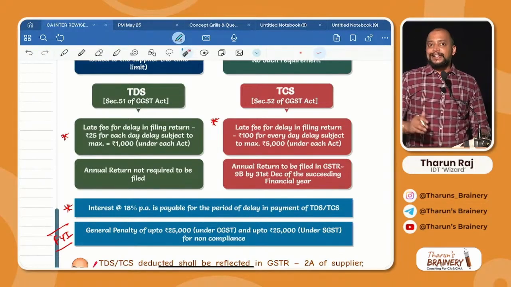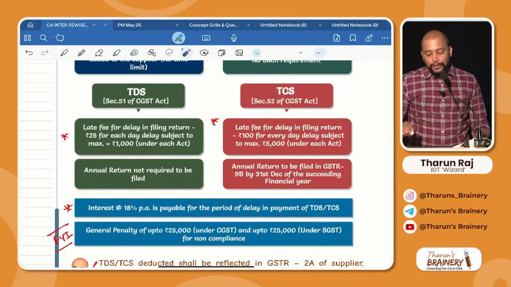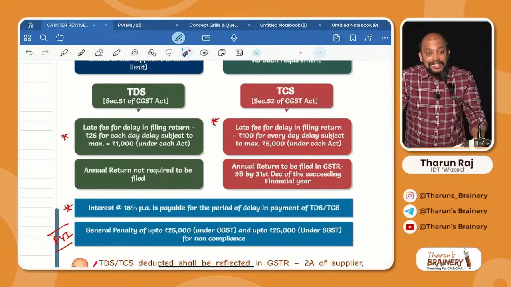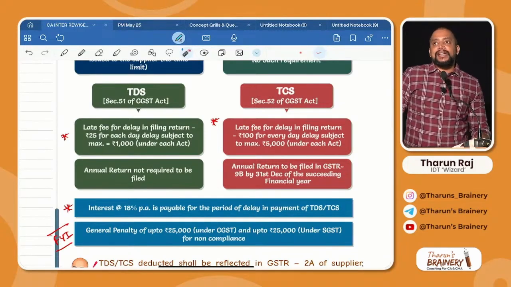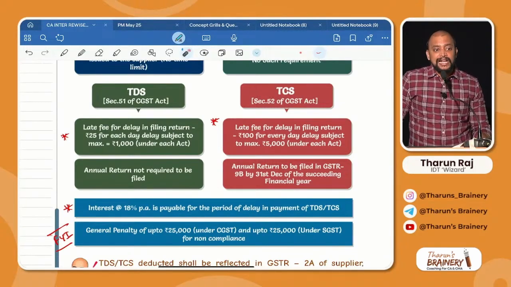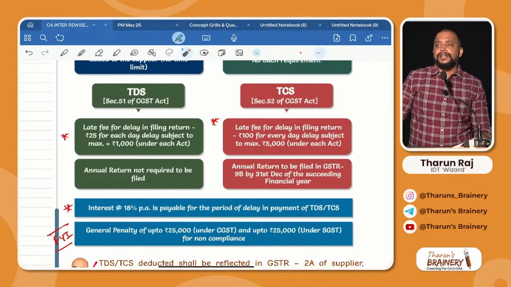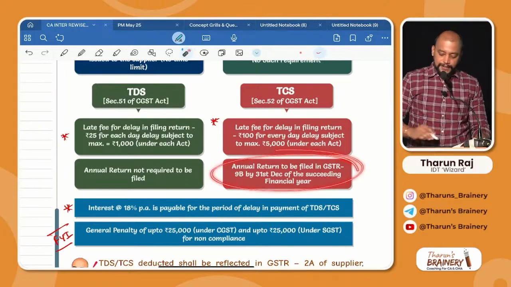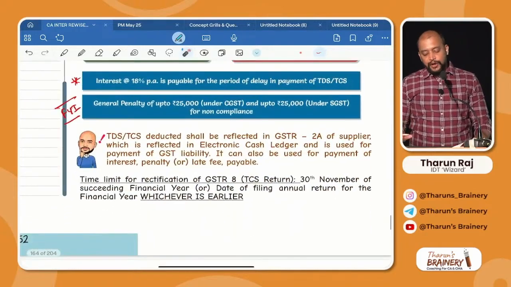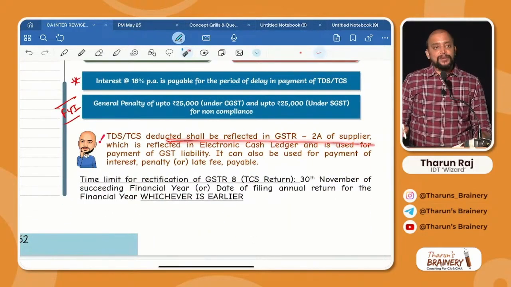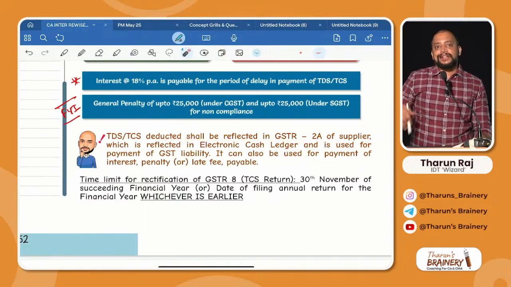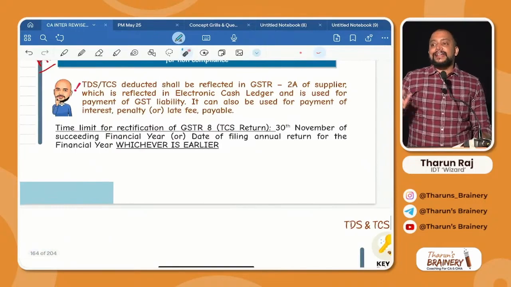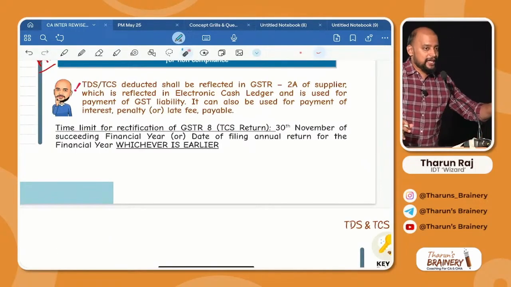Whether the TDS deductor is required to file any annual return? No. But the TCS deductor is required to file an annual return in GSTR 9B. By when do they need to file that? By 31st December of the succeeding financial year. All annual return time limits are the same. And next, same concept: TDS and TCS deducted shall be reflected in 2A, which can be adjusted against the payment of liability. And the TCS return can be rectified, but the TDS return cannot be rectified.